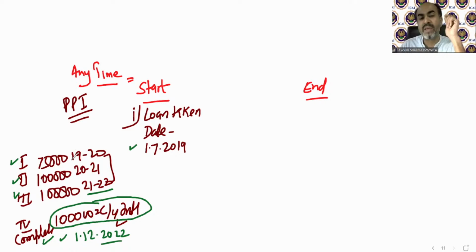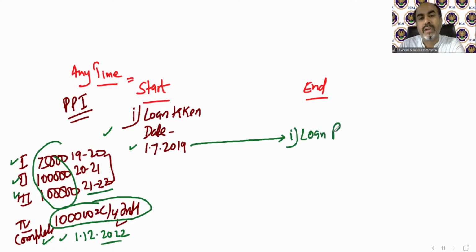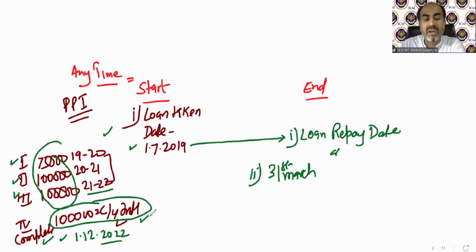In the examination, it will not be given like this, that you have taken a loan and that year's interest is 75,000. You need to calculate this whole interest in one go with the help of this value. You need to find the pre-construction period. Just take the date the loan was taken, and of course the end date, which is the loan repay date. That is not mandatory to be given in the question. Loan repay date or 31st March. Due to the second provision, in the year in which the house is completed, the whole amount will fall under the current year interest. Why has it happened? Because of this provision.